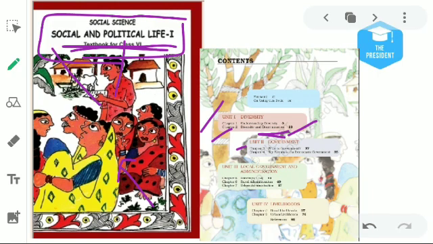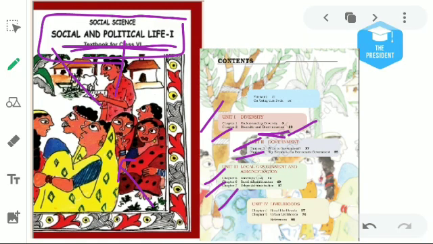The third chapter is what is government. We will learn what the government is, whom we call the government, and what their functions are. We will learn in the next chapter, chapter number 4. Then the fifth chapter will be about panchayats. You are living in a village, so you are familiar with the term panchayat. Panchayat means in a village, some people have the right to vote, and their collection is known as the panchayat. Then we will learn about the rural administration and the urban administration.